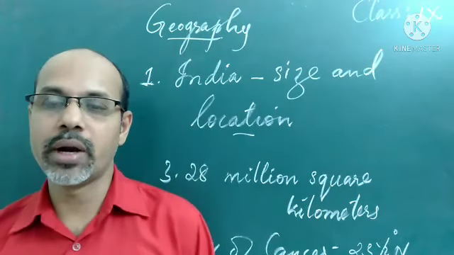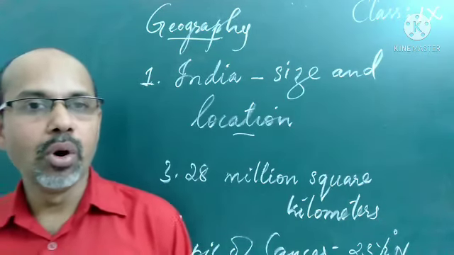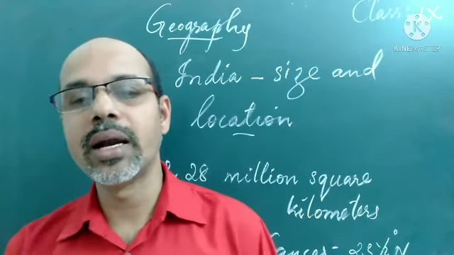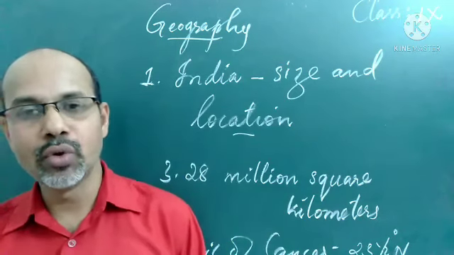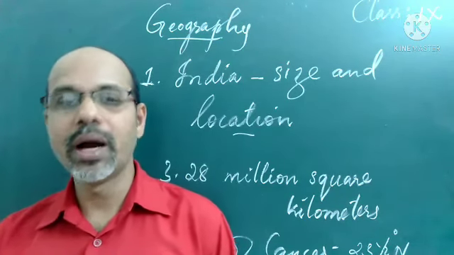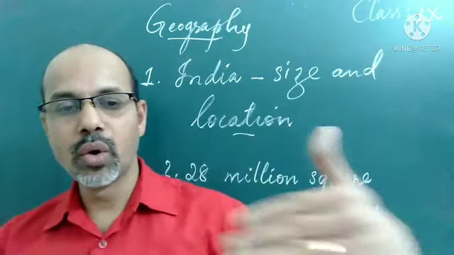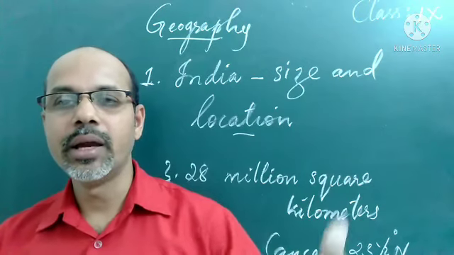In the ancient period also, India maintained trade relations with other countries, even the European countries, Greece and Egypt. These trade routes existed in this way.